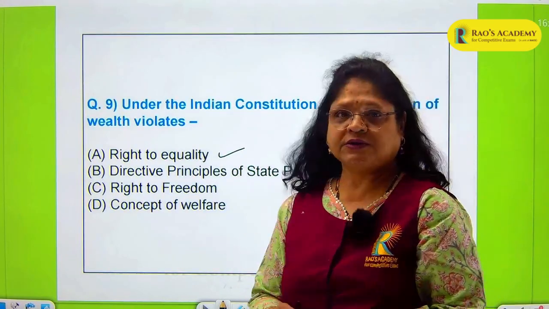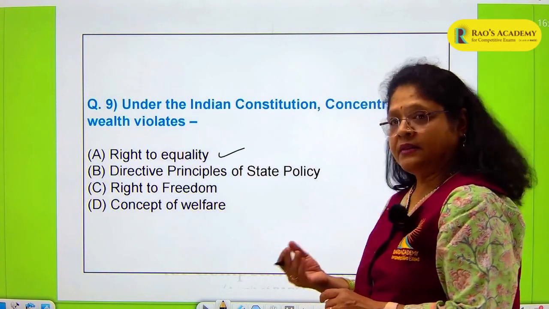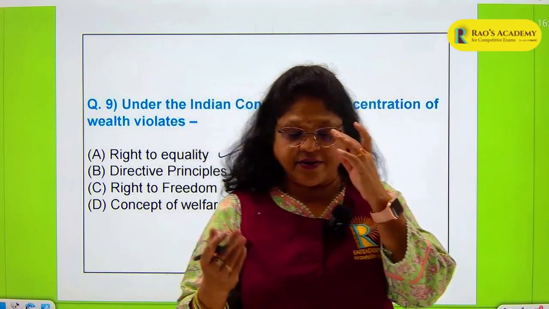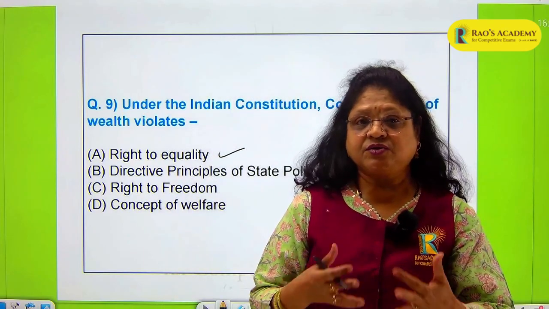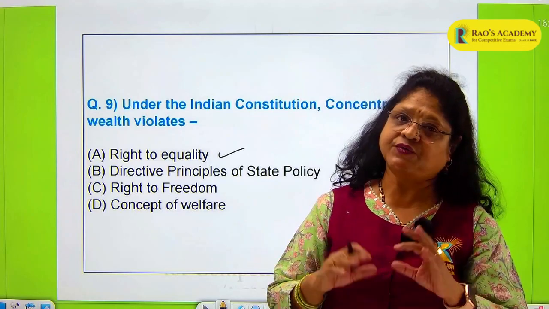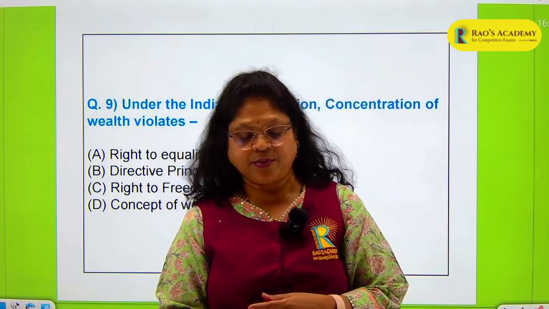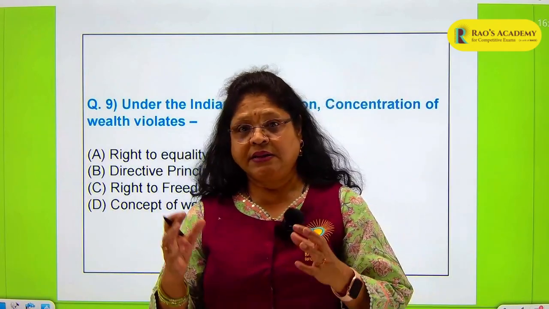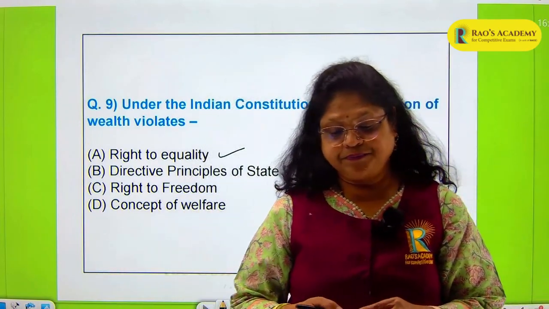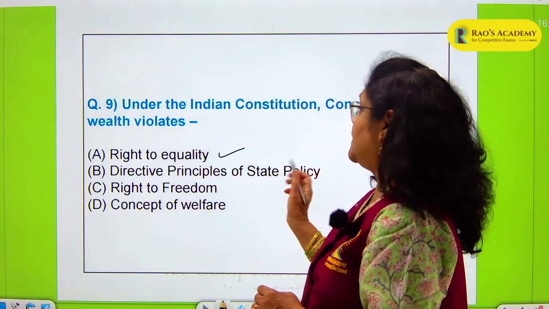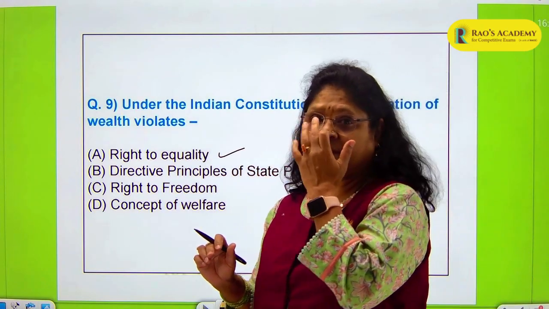Directive principles of state policy. There is a directive principle which says that the state should strive for the ownership and the control of the material resources of the community to be so distributed that it is for the common good. That is 39B. Then you have 39C in the directive principles of state policy which says there should be no concentration of wealth. There should be equitable distribution of wealth. So these are the two directive principles of state policy which say that there should be more equitable distribution of the productivity of the country.